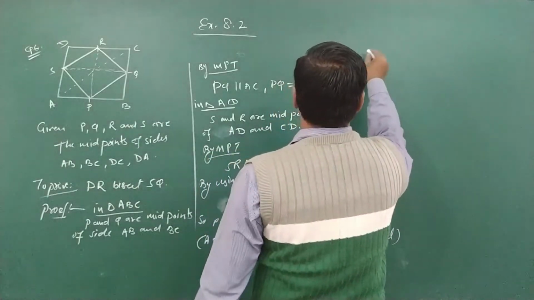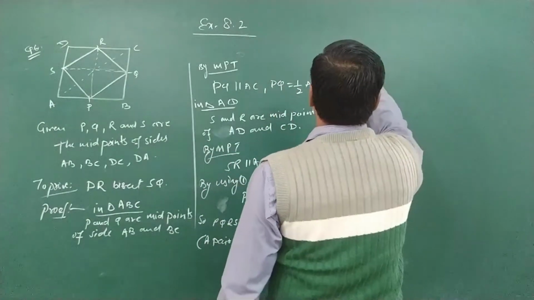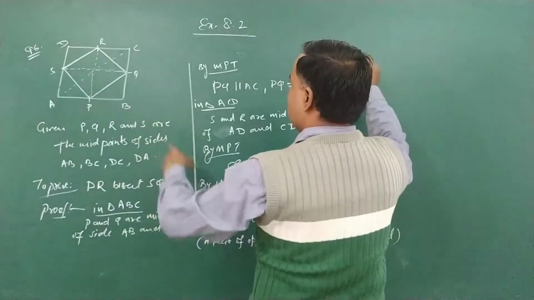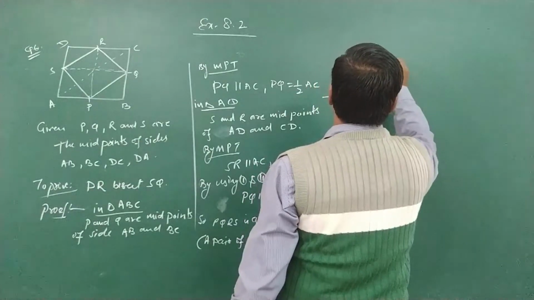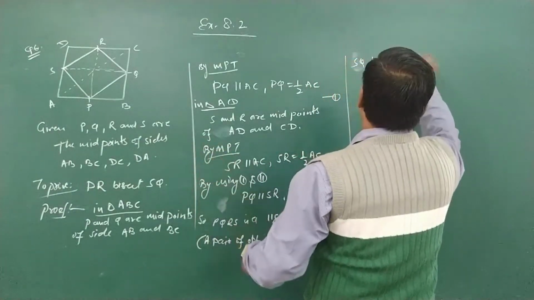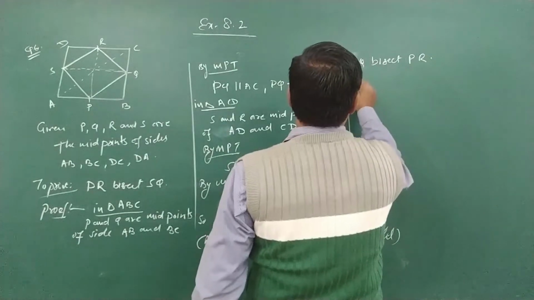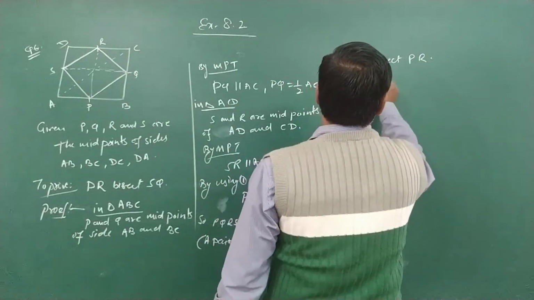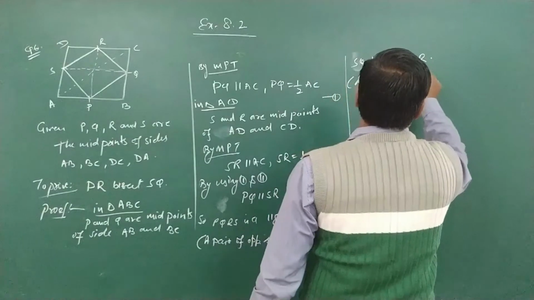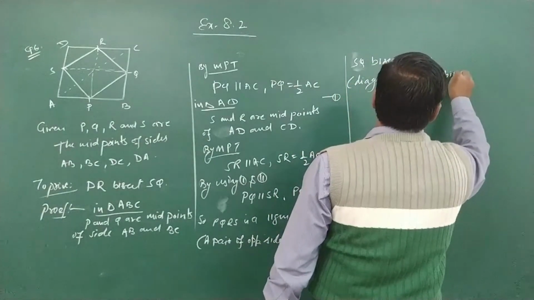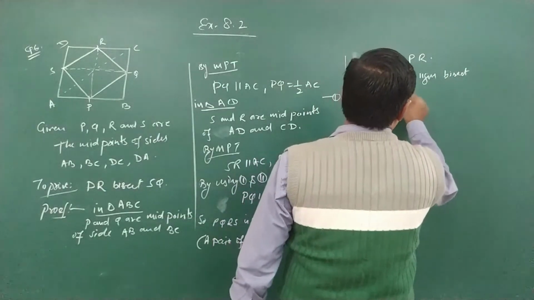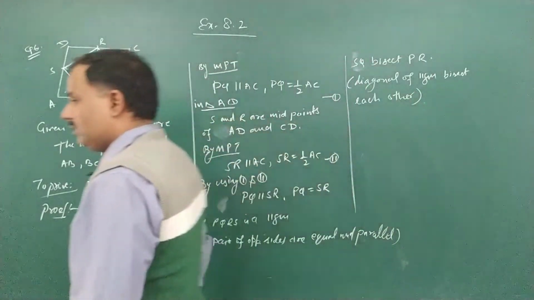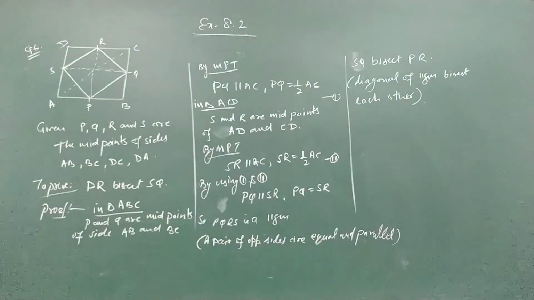PQRS is a parallelogram, so we can say SQ bisects PR, and the reason is diagonals of a parallelogram bisect each other. So this is your question number 6. Pause the video to note it down, and now move to question number 7.